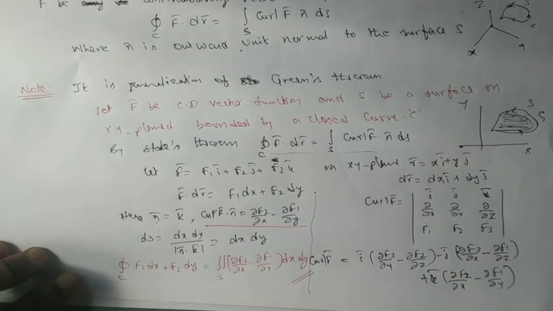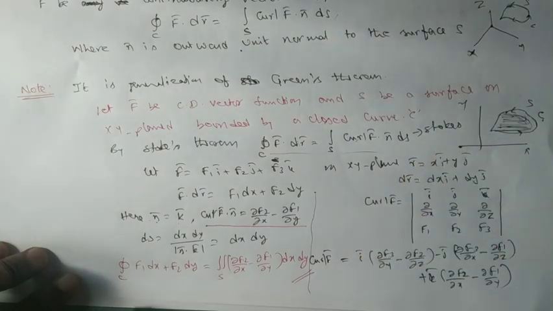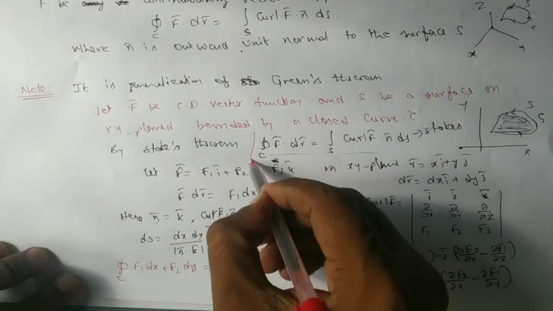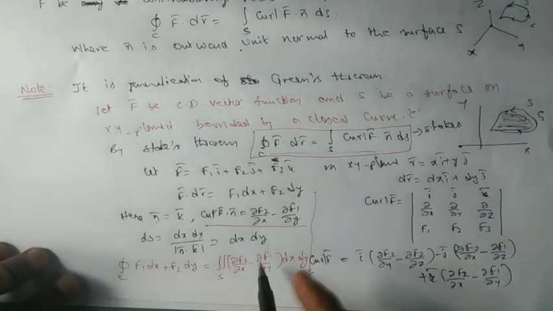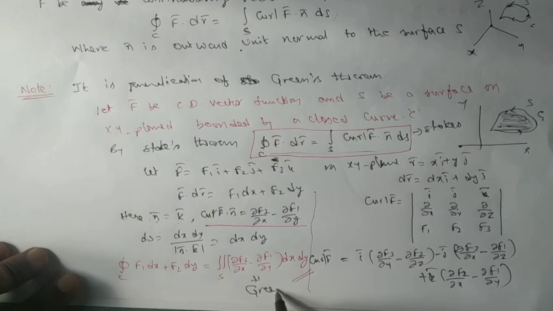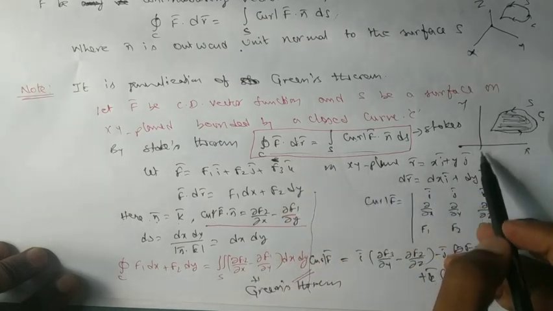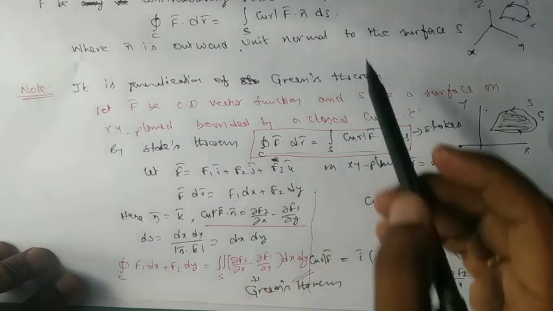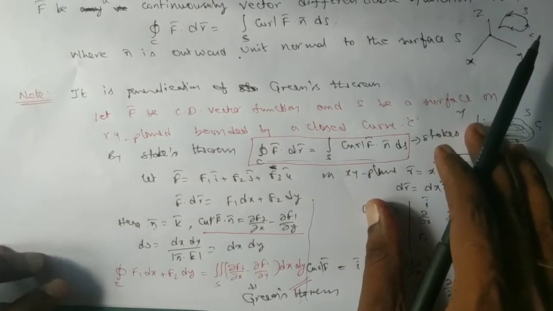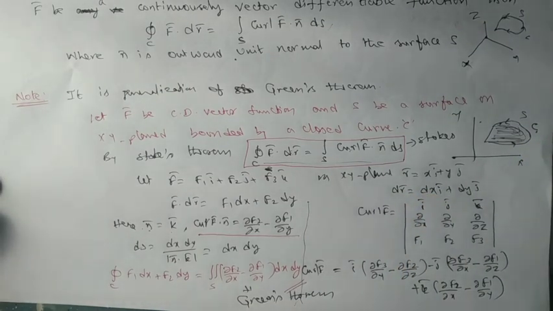So we started with this statement, which is our Stokes theorem, and we ended with Green's theorem. So when you take the Stokes theorem on a particular plane, the xy plane, yz plane or zx plane, it becomes Green's theorem. So we can say Stokes theorem is a generalization of Green's theorem. This is one important thing you should remember.